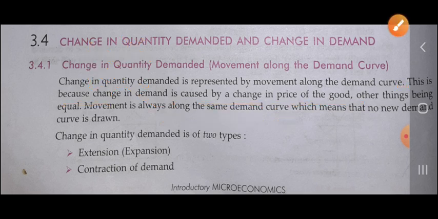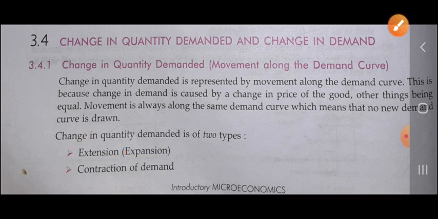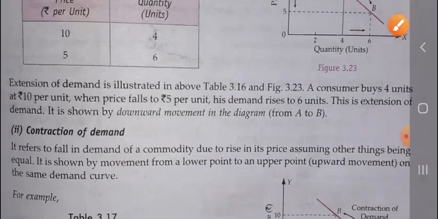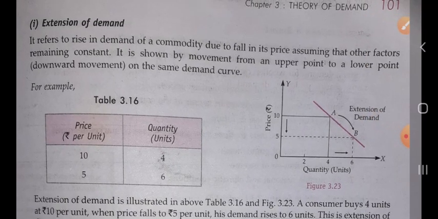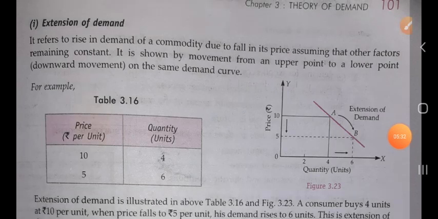So change in quantity demanded is of two types. First one is extension, also called the expansion of demand, and the second one is contraction of demand. Now let's deal with the first kind, extension of demand. What is this? Extension of demand refers to the rise in the demand of a commodity due to fall in its price, assuming other factors remaining constant. What does it mean?